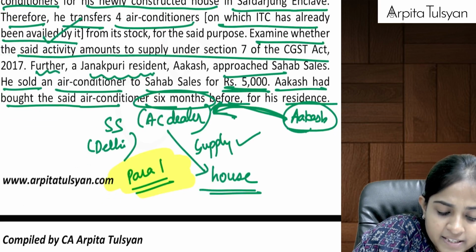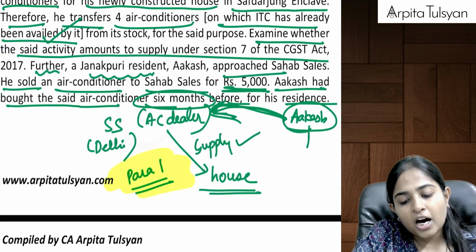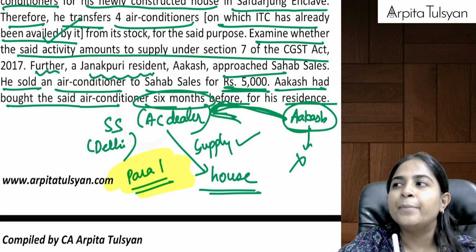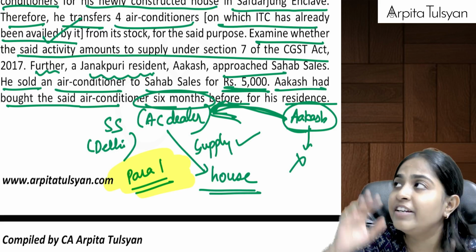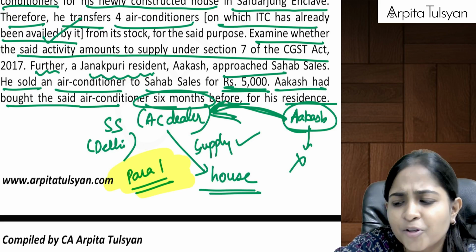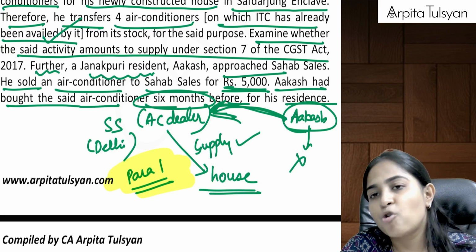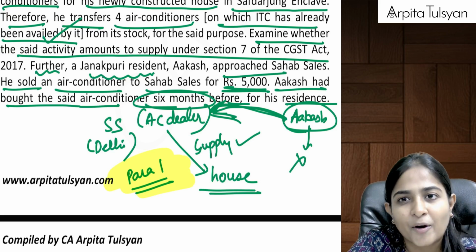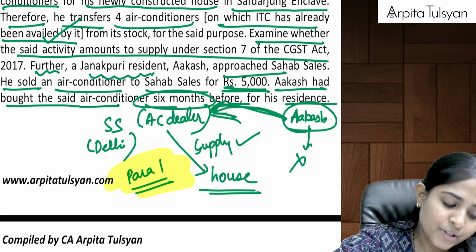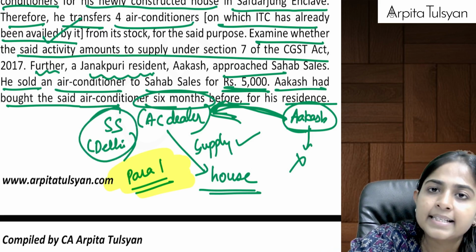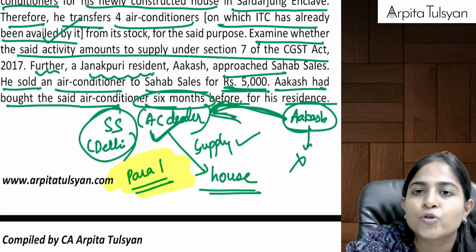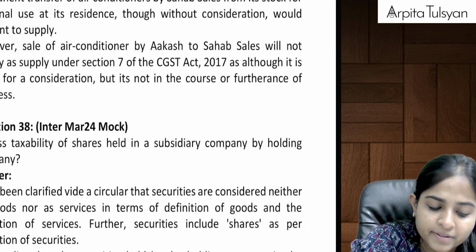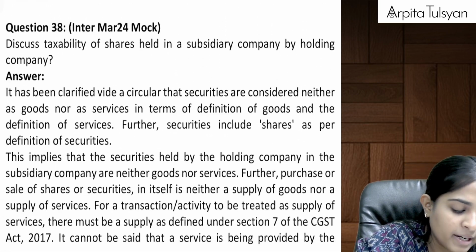When Akash is selling it to Sahab Sales, can we say Akash is not doing this in the course or furtherance of business? Imagine people like you and me, who are not into business, selling our used AC. So is GST applicable or not? GST is not applicable. Similarly, when we sell our second hand car, GST is not applicable. But if Sahab Sales sells any AC, then GST is applicable because he is doing it in the course or furtherance of business. When Akash is selling it, he is not doing it in the course or furtherance of business. So as per section 7(1)(a), it will not be considered as a supply.